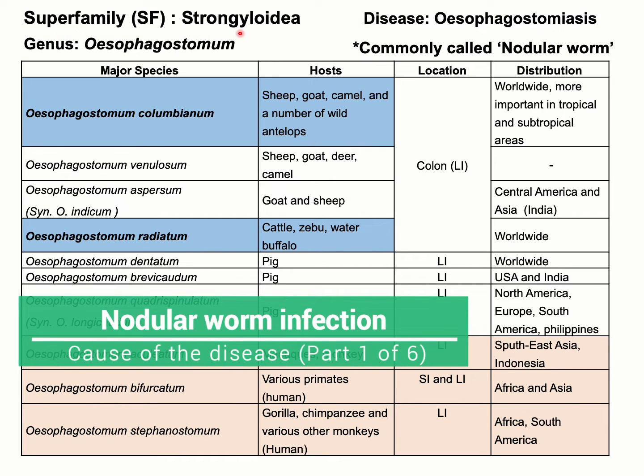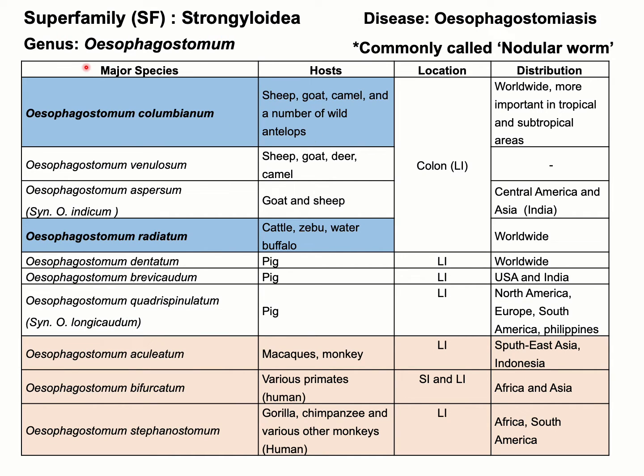Under the superfamily Strongyloideae, one of the important genera is Oesophagostomum, and the major species for sheep, goat, camel, and different other antelopes is Oesophagostomum columbianum. And for sheep, goat, there are two other important species. They are Oesophagostomum venulosum and Oesophagostomum aspersum. But for cattle and buffalo, the important species is Oesophagostomum radiatum.